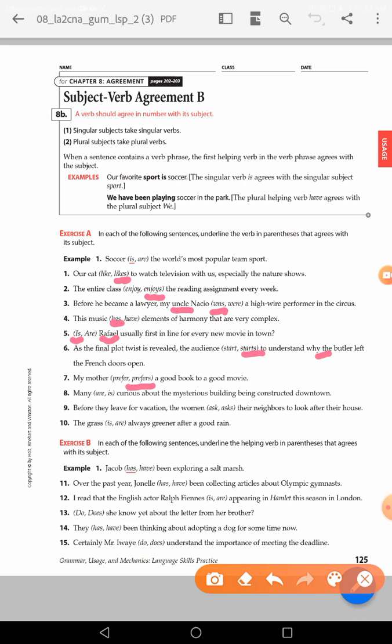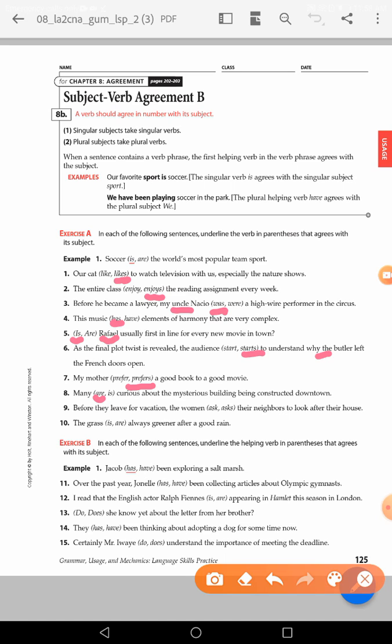Many is, no, it's not an adjective here. It's a pronoun, an indefinite pronoun. You know, guys, that many is an indefinite pronoun, since it is not followed by a noun, so it's a pronoun in this case. And many is one of the indefinite pronouns that are plural, just like several, few, many and all. So, many are, not many is.